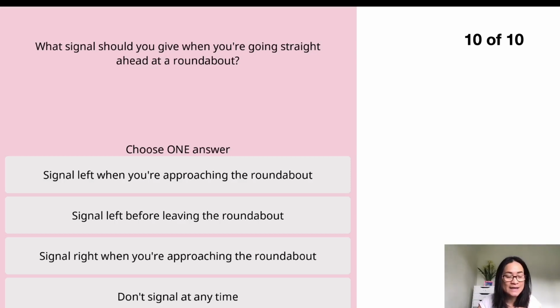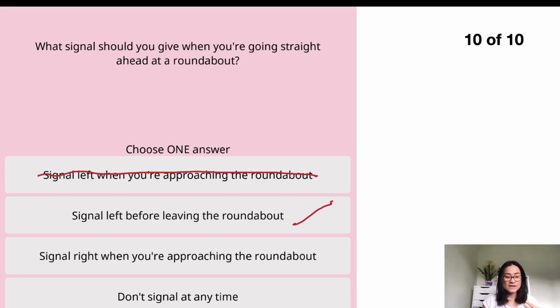Let's have a look at the choices that they give you. The first one says signal left when you're approaching the roundabout. You don't signal left to go ahead on the approach. The second one says signal left before leaving the roundabout, which is correct. It doesn't matter whether you go to the first exit, second exit, ahead, left or right, you need to signal left before you leave the roundabout.